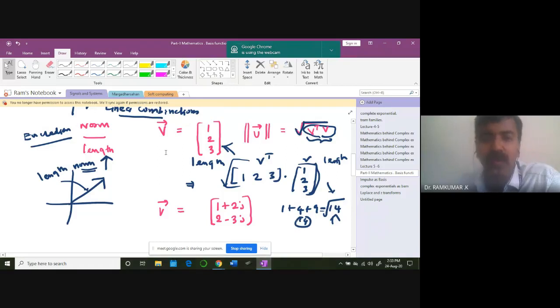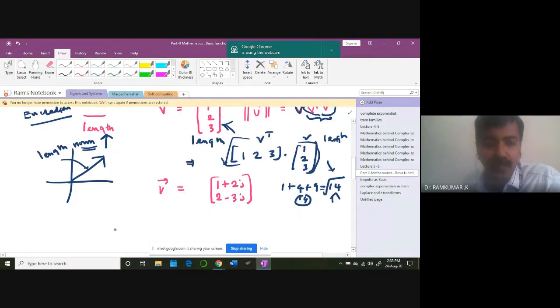That's quite comfortable. If somebody is asking you the same thing for a complex number, 1 plus 2j, where 1 is real and 2 is imaginary, it's the same idea, V transpose V. But the only thing is you have to take the conjugate of the second vector.